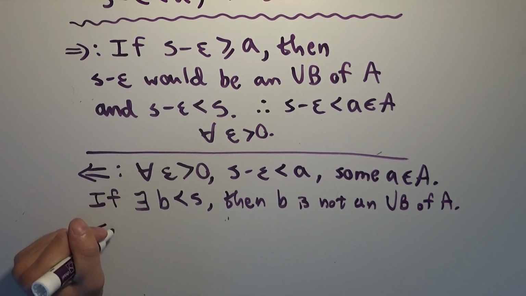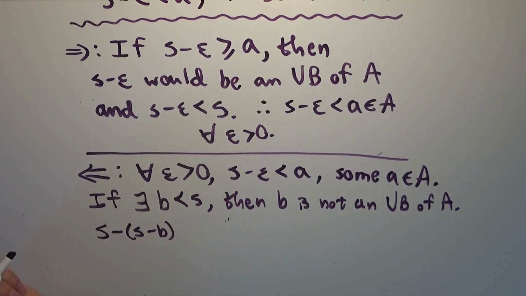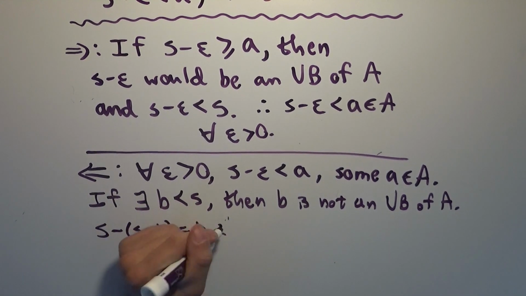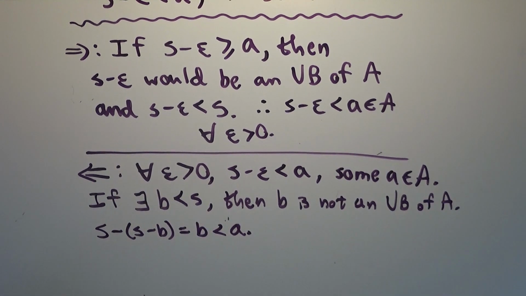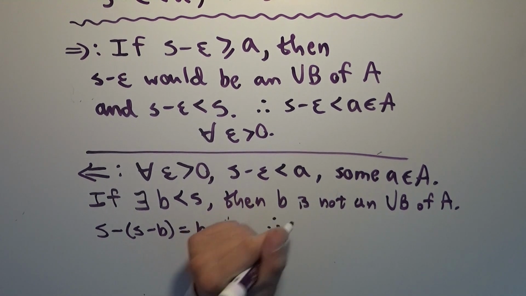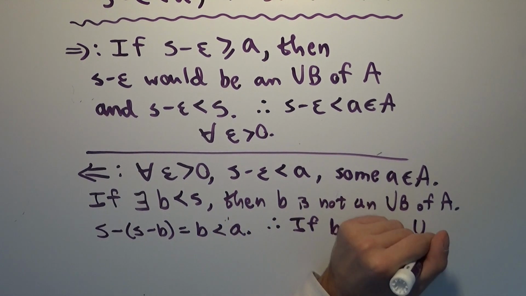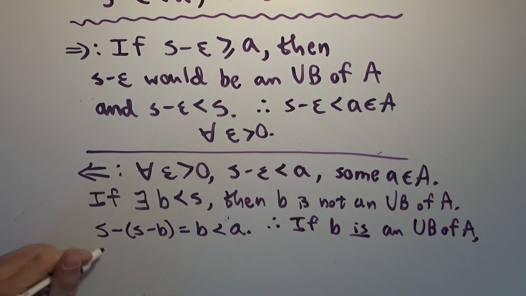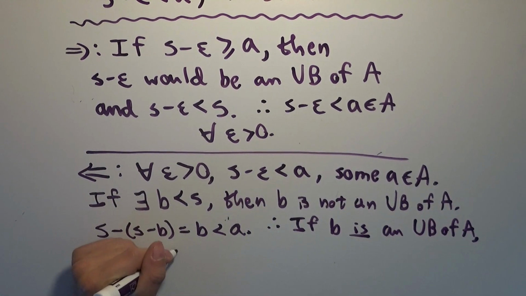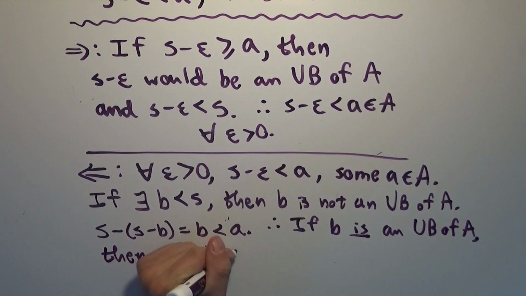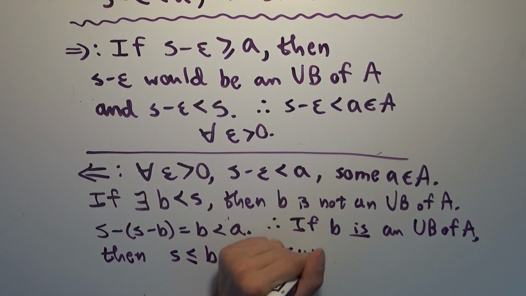Then S minus the quantity S minus B, which gives me B, is less than some a inside of big A, which means that B can't be an upper bound of big A, just by picking epsilon to be this positive number S minus B. That means, therefore, if B is an upper bound of A, then B must be greater than or equal to S, which implies that S is the supremum of A.